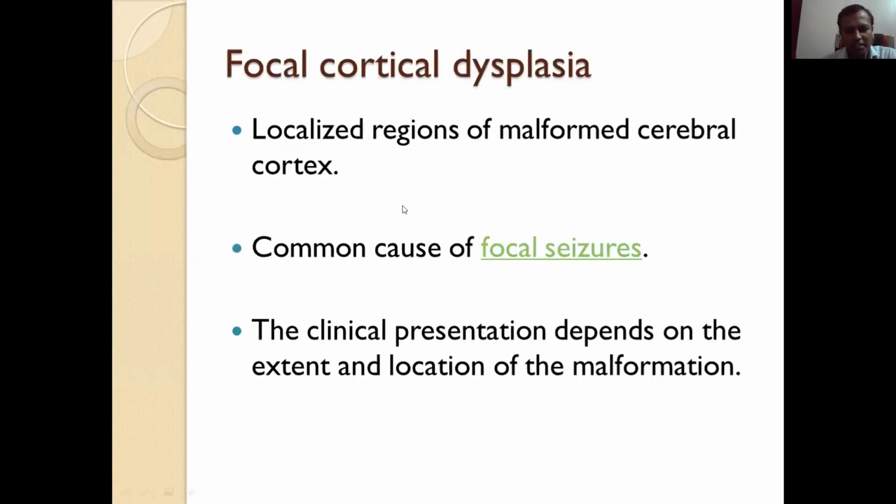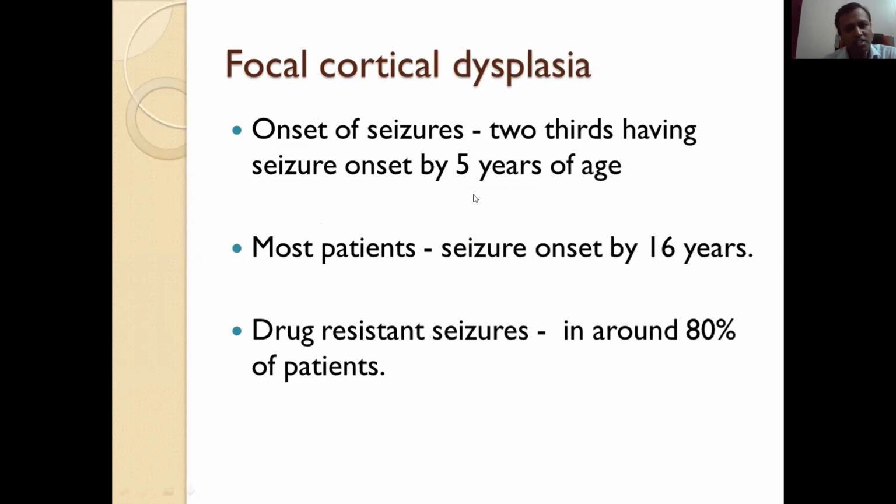So focal cortical dysplasias are localized regions of malformed cerebral cortex and they are a common cause of focal seizures. The clinical presentation depends on the extent and location of the malformation. The onset of seizures is before 5 years of age in 2/3 of patients, and most patients have seizure onset by 16 years of age. Around 80% of patients become drug resistant. So if they become drug resistant, we have to consider epilepsy surgery.